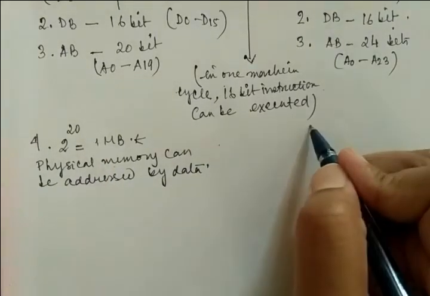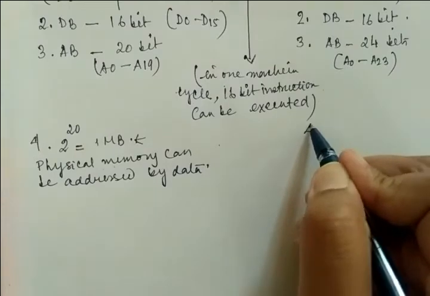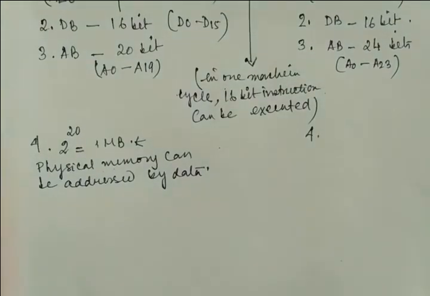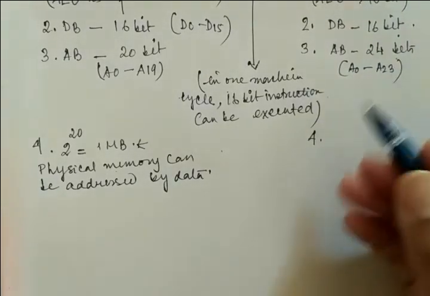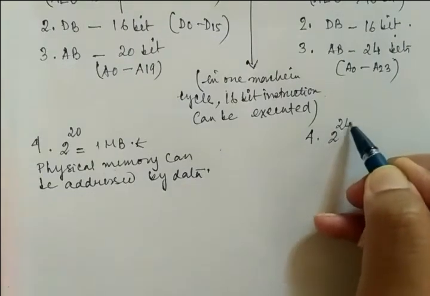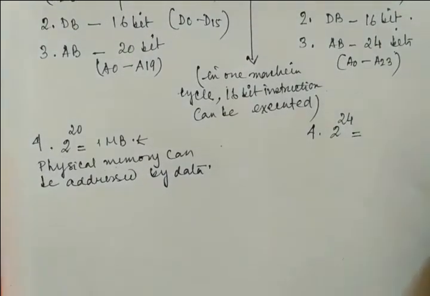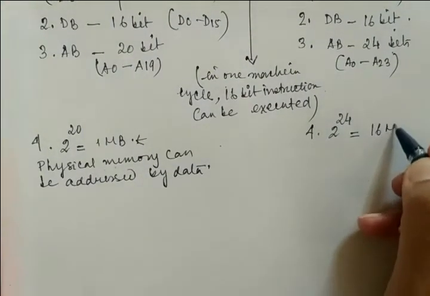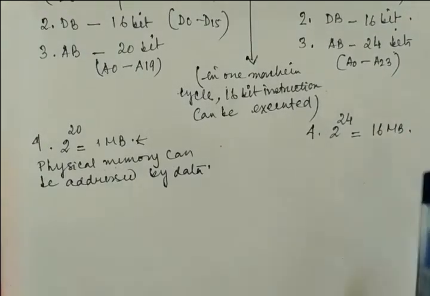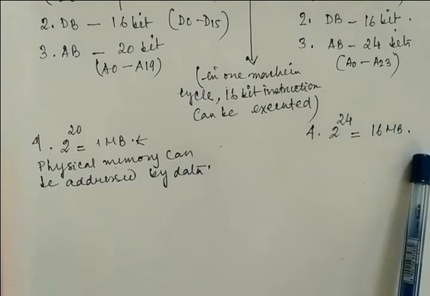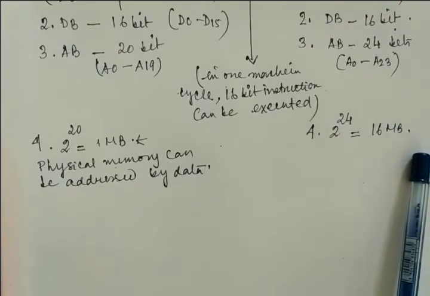And what about your 80286? For 80286, the address bus size is 24 bits, so it will be 2 to the power 24, and if you calculate it, it becomes 16 MB. This is the amount of physical memory the data can be addressed, right?